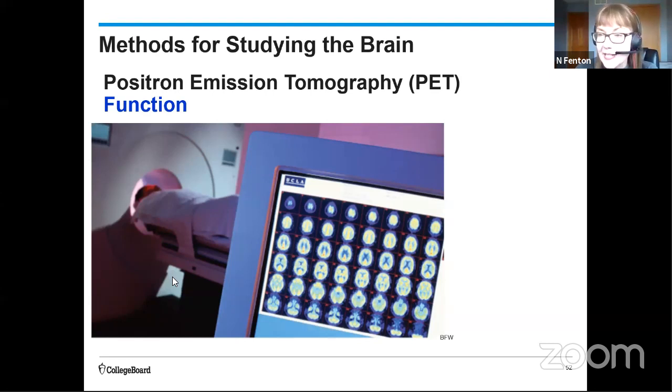Some advantages are that you can see areas responsible for specific functions. So this allows that really detailed investigation into brain illnesses like Alzheimer's or epilepsy. And you can study even the activity of a specific neurotransmitter. And again, the disadvantages are the exposure to those low levels of radioactive material, a little bit of a lack of fine detail, and